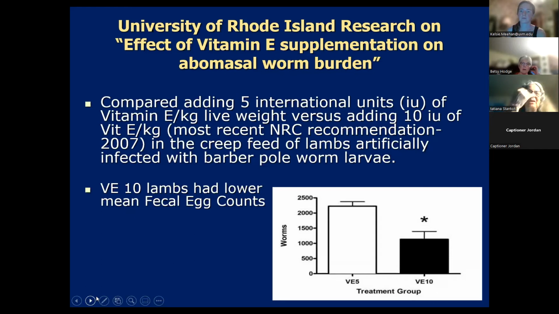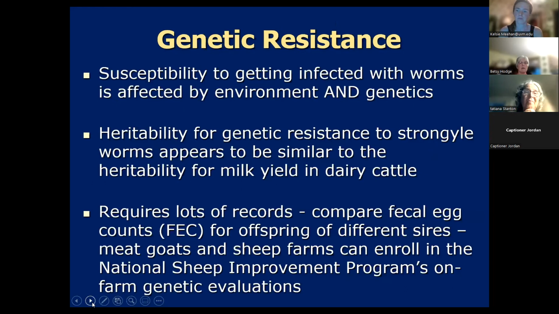And so they attempted to do that with their creep feed, and then they artificially infected the weaned lambs with barber pole worm larvae. And they found that the lambs that got twice as much vitamin E had about half as many worms; their fecal egg count for barber pole worm was about half as much. And so that's one reason why we do recommend sticking with that higher amount of vitamin E supplement in your trace minerals or your creep feed if you can for your lambs. Next study, and same thing with goat kids. Genetic resistance.